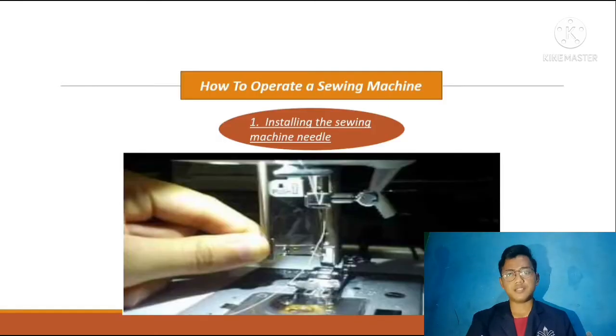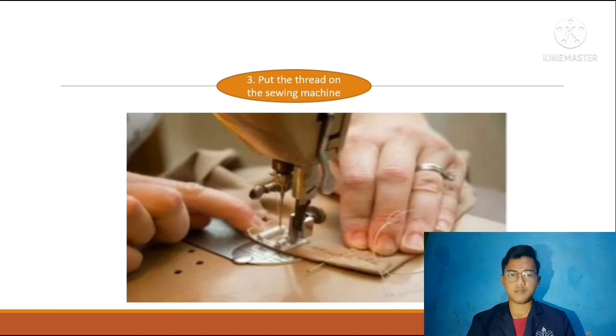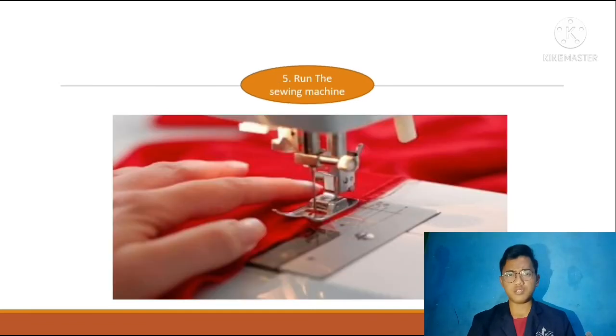How to operate a sewing machine? First, install the sewing machine needle. Number 2, install the sewing machine shoe. Number 3, put the thread on the sewing machine. Number 4, install the spool on the bobbin case.